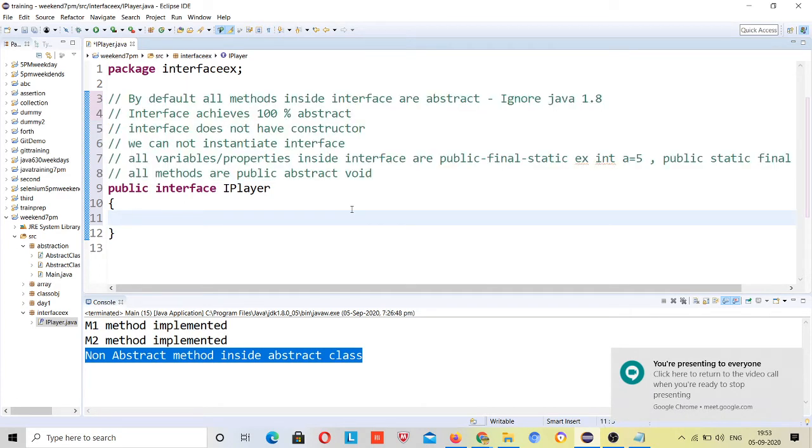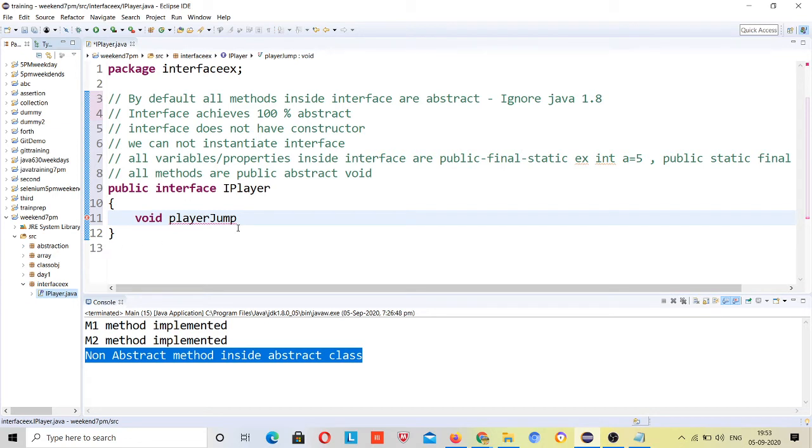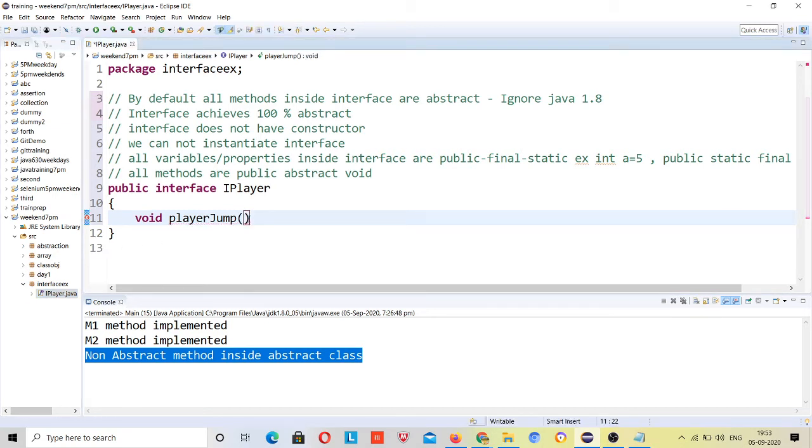now I will define some methods. Void, okay, this is a player, right? So void player jump, right? So now I will define it like this. Last week I covered super and constructor chaining.